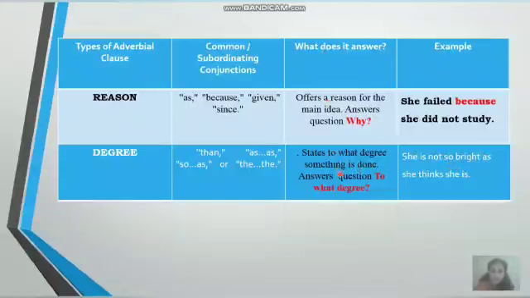Adverb of degree gives you the answer for the question: to what degree or to what extent an action is done. Now, raise a question: to what degree was she bright? She was not so bright as she thinks. So, you get the answer: she was not so bright as she thinks.